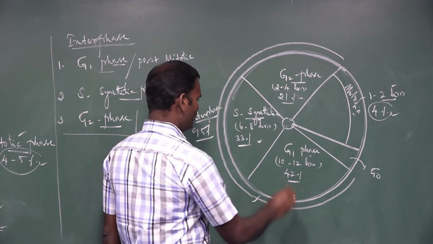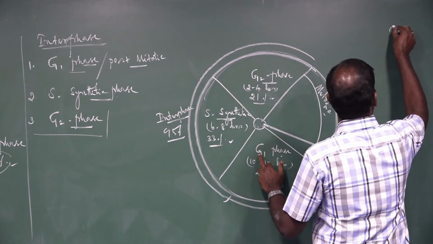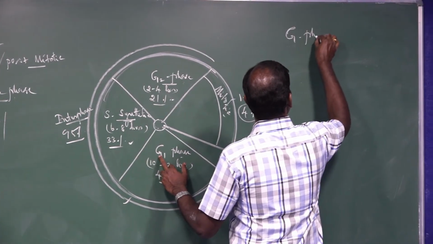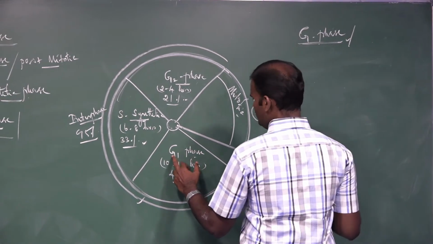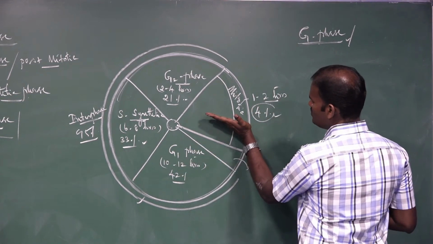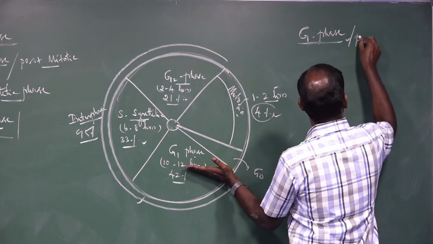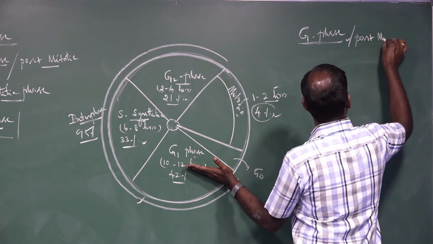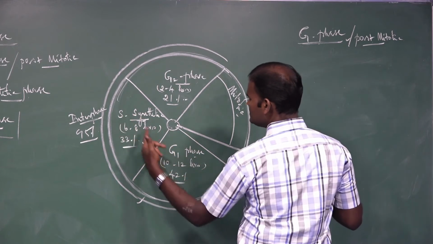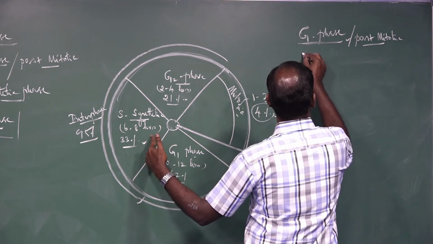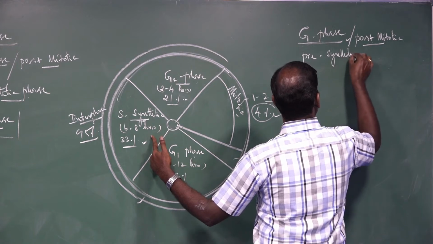I will explain one by one. The first one is the G1 phase. It is also called the post-mitotic phase, I mean after mitosis, or the pre-synthetic phase.